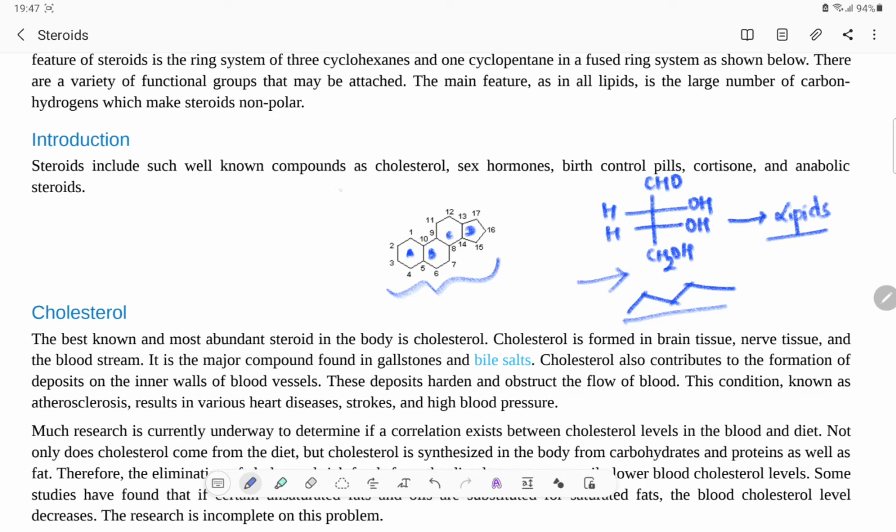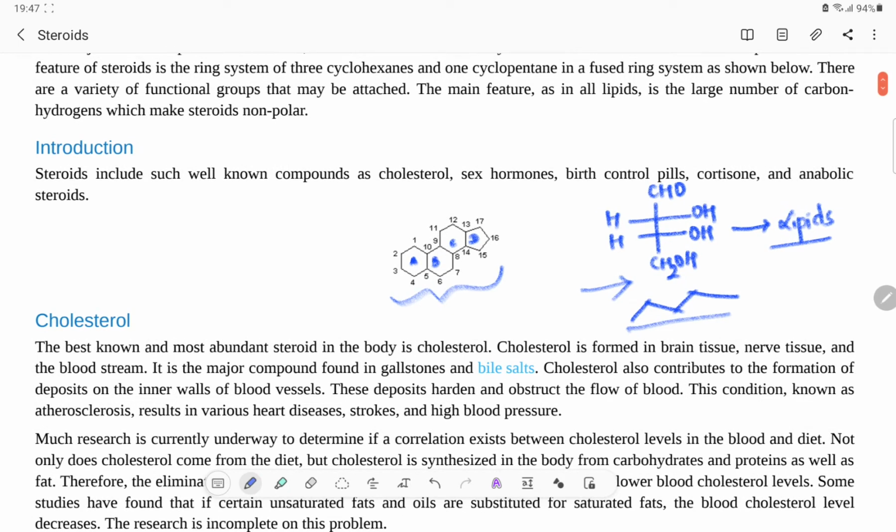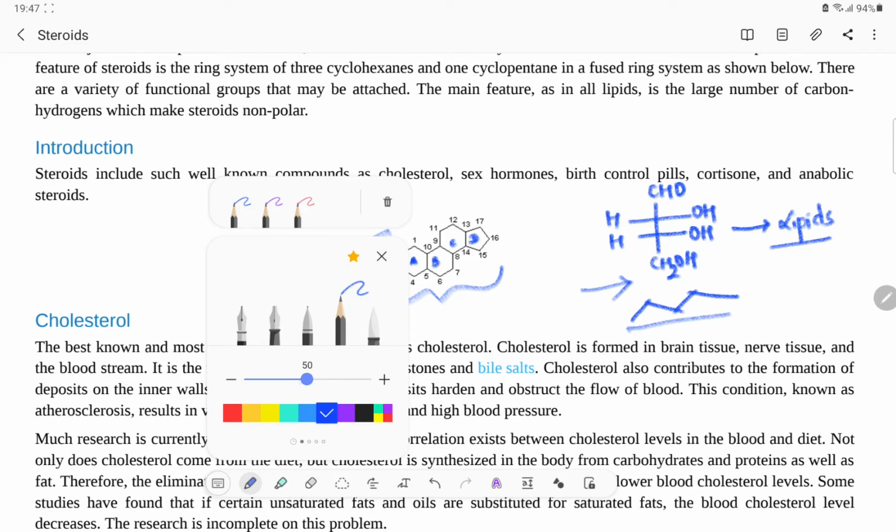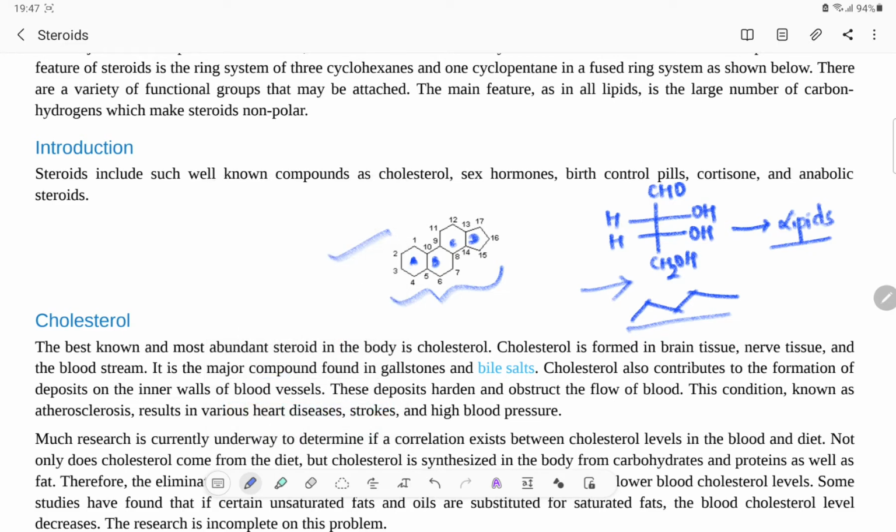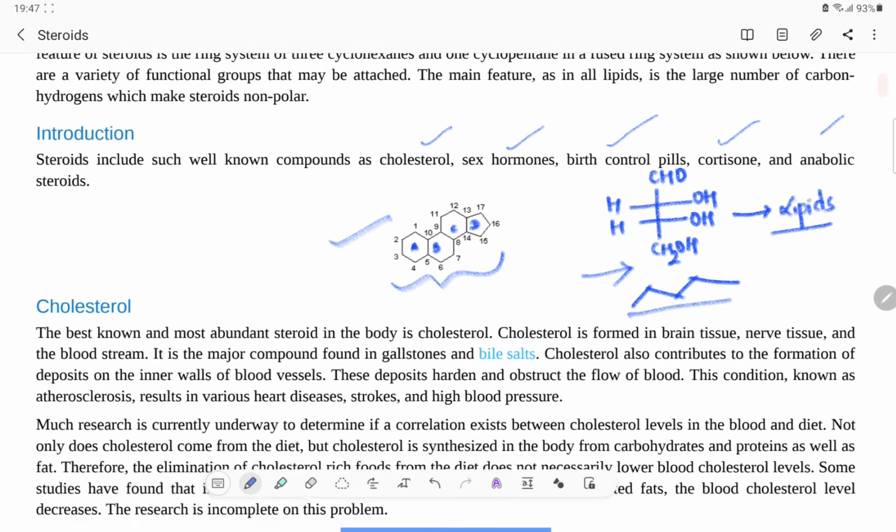Steroids include such well-known compounds as cholesterol, sex hormones, birth control pills, cortisone and anabolic steroids. When I say that steroids have various types of compounds, the basic skeleton structure will remain this only. That means they will always have the basic skeleton of this four-membered ring system, where three are cyclohexane systems and one is a cyclopentane system. Some of the categories can be cholesterol, sex hormones, birth control pills, cortisone and anabolic steroids.